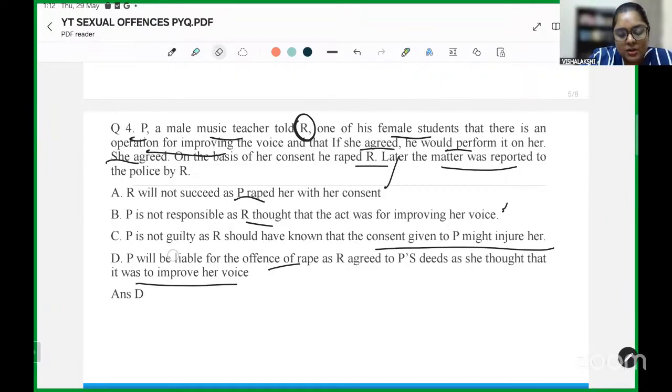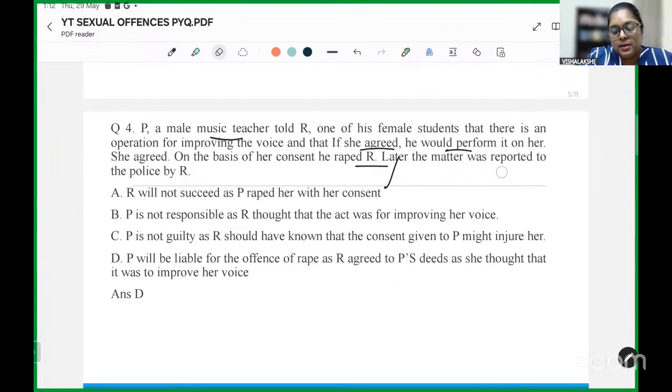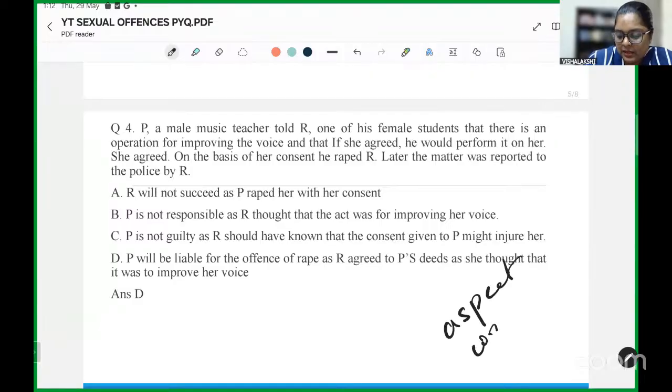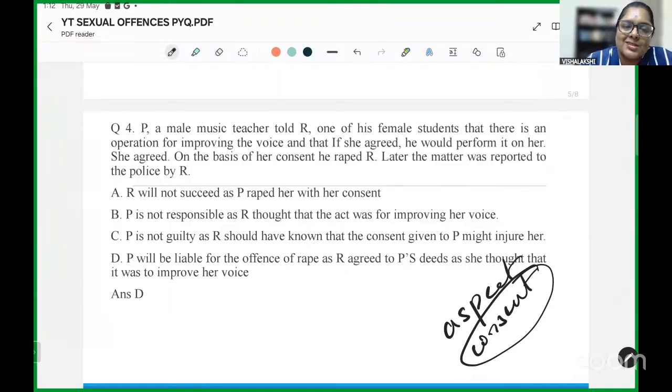Now, the short understanding of rape in the context of this question is that the aspect of consent in cases of rape is the critical question. When it comes to understanding what is consent, technically IPC and BNS do not give us an idea of what it is actually considered.